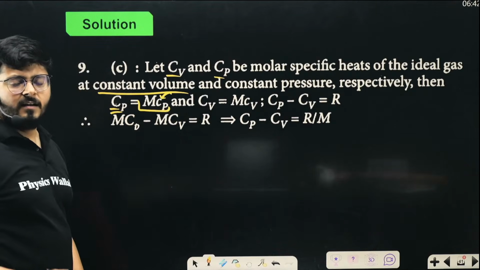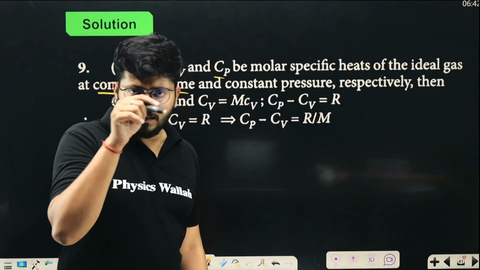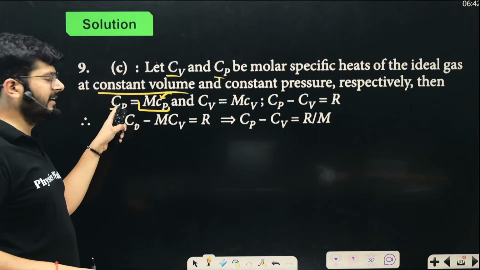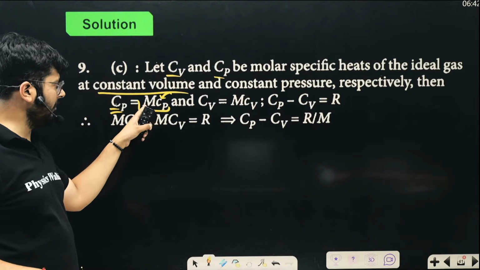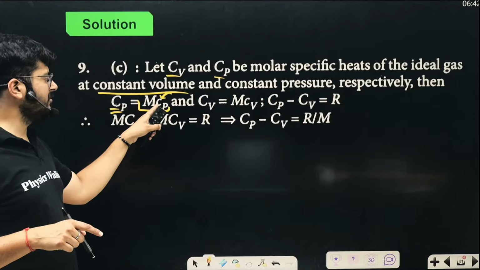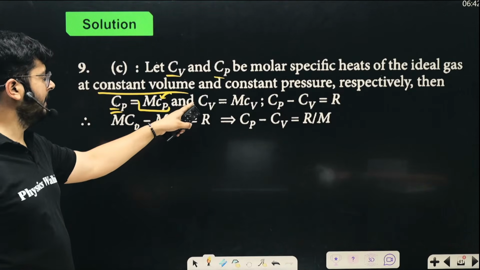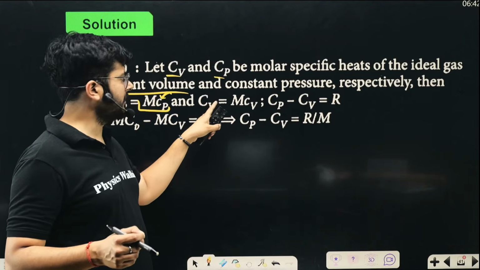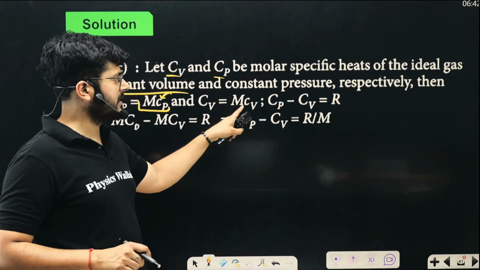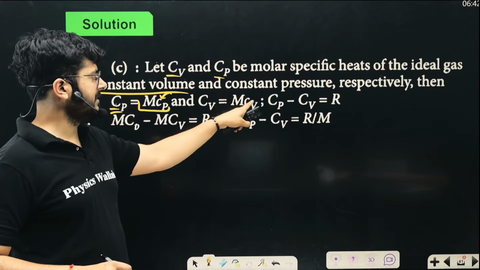So you see that when we write down the difference now, Cp minus Cv, we are not considering that for the entire mass. For the mass m, capital Cp is m times small cp, the specific heat capacity. Similarly, for the entire mass m, Cv is going to be m times small cv. Per unit mass it is small cv; for the entire mass m, it is m times cv.